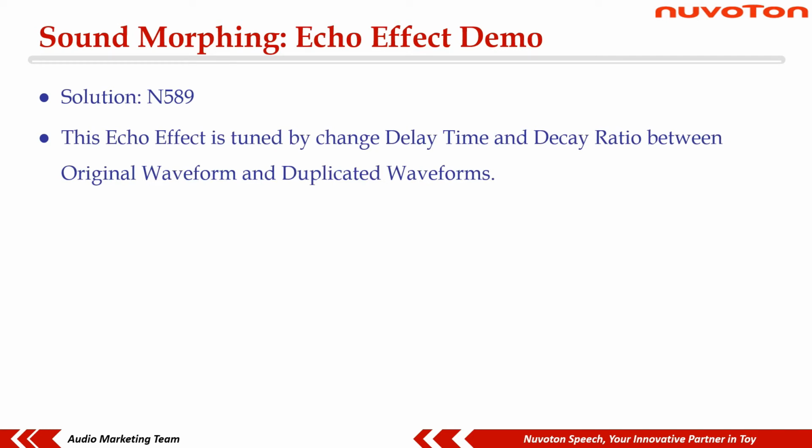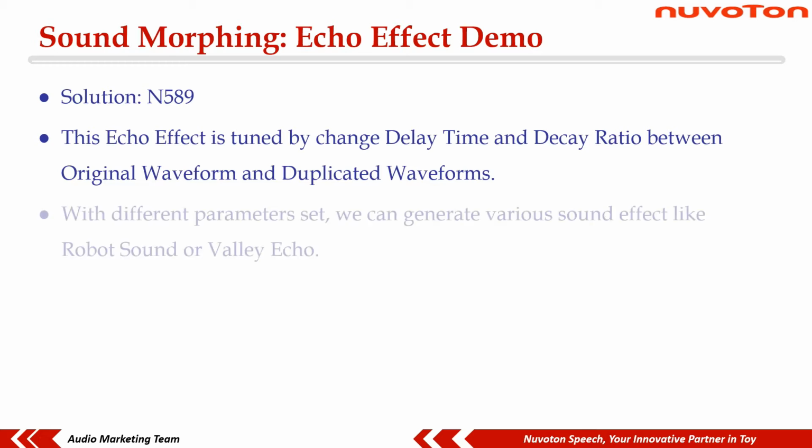This echo effect is tuned by changing the delay time and decay ratio between the original waveform and duplicated waveforms. With different parameters set, we can generate various sound effects like robot sound or valley echo.